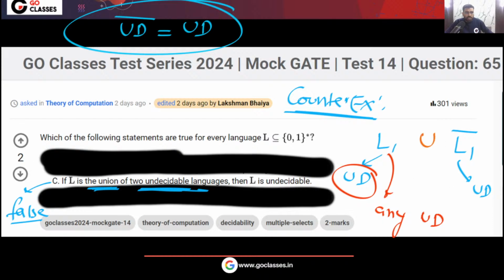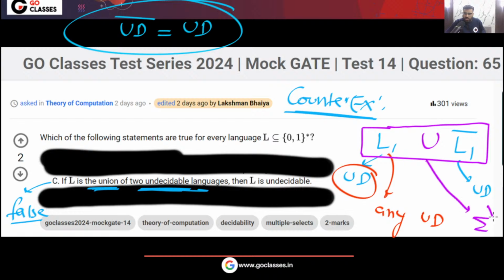Now you take their union. This is the counter example for option C, because if you take their union, this will become sigma star, and this sigma star is basically your decidable language. Okay, this is decidable. So I hope you understood this.